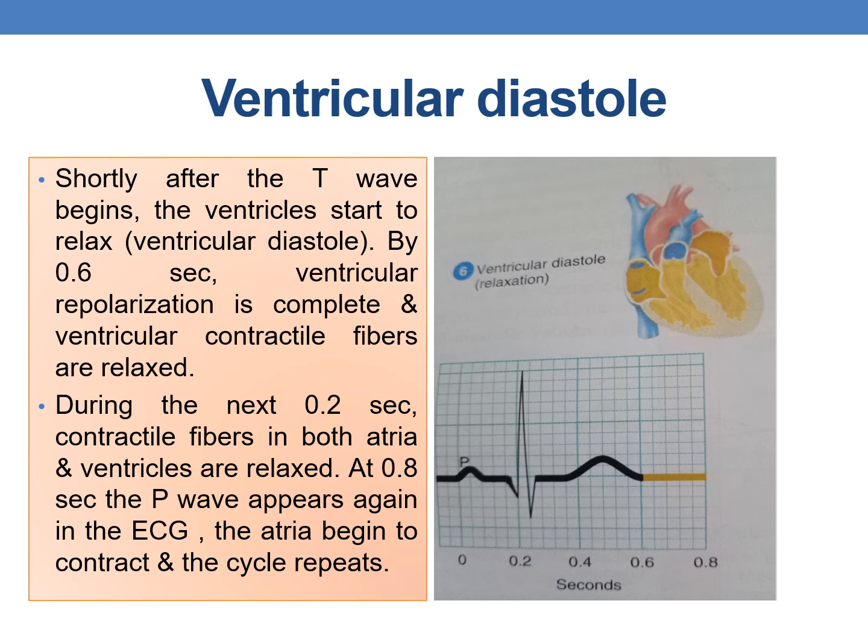At 0.8 seconds, the P wave appears again in the ECG, the atria begin to contract, and the cycle repeats.